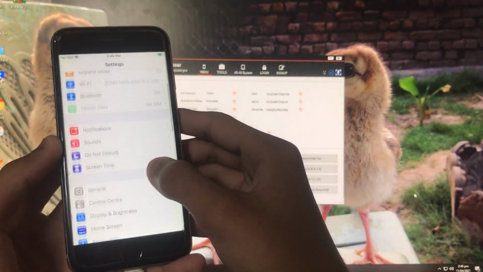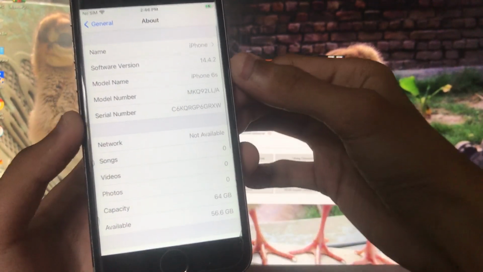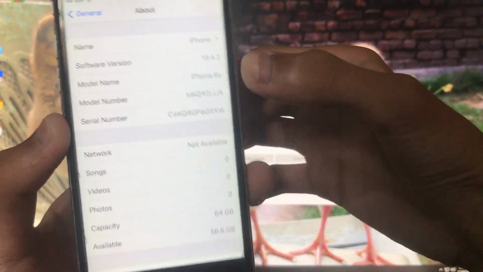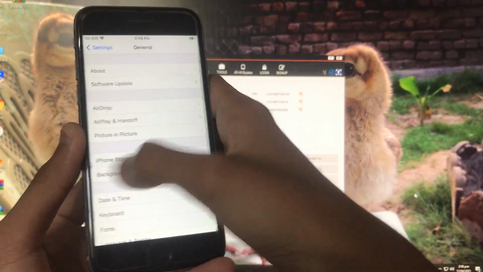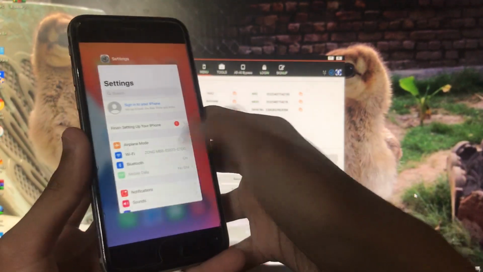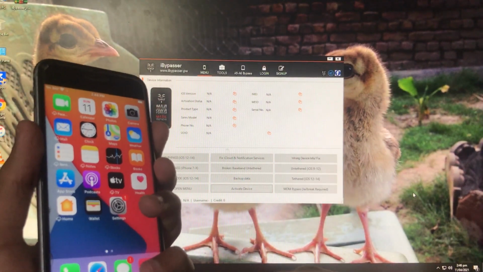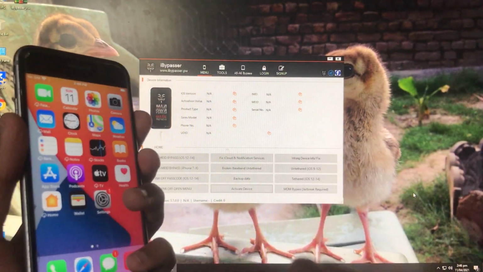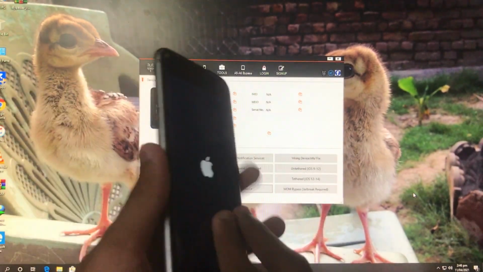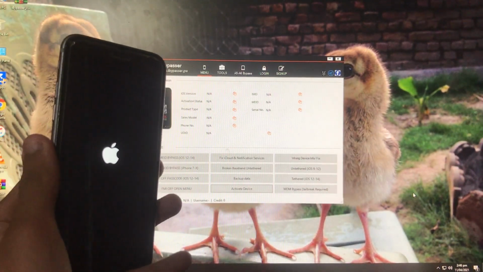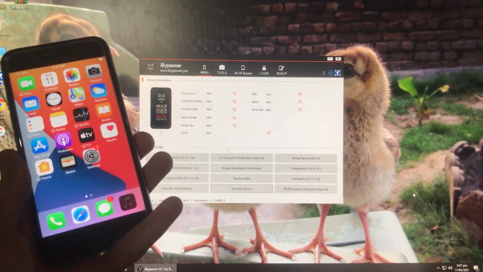I'm going to go in settings and show you my iOS version. Going into About, as I told you, my iOS version is 14.4.2, and this is going to work from iOS 12 to iOS 14.x, and it is also going to work on MEID and GSM devices both. Now I'm going to power it off to show you that on-off is also working. So let's power it off and now let's turn it on. As you can see, on-off is fixed and it is working.